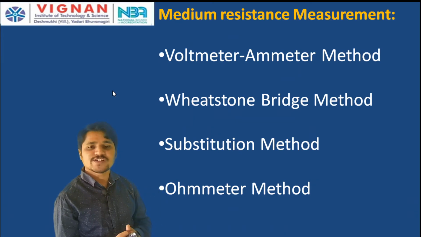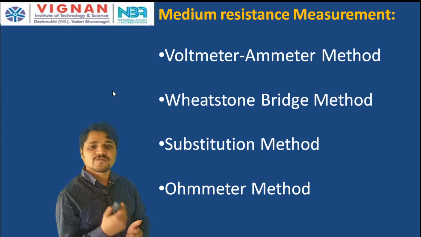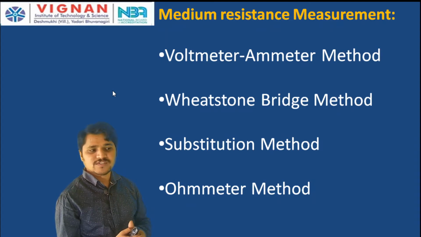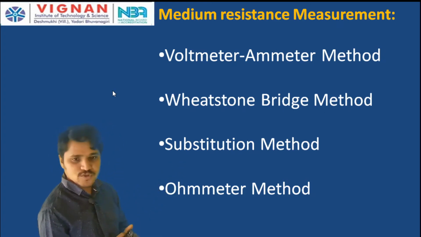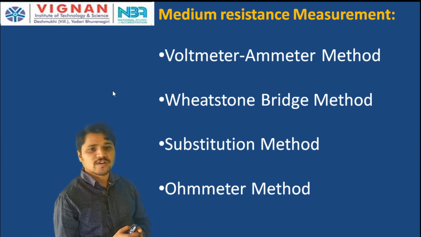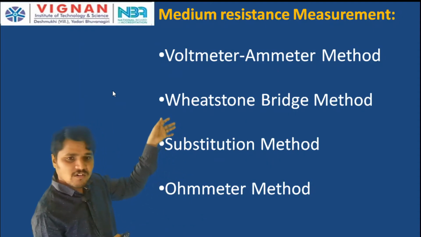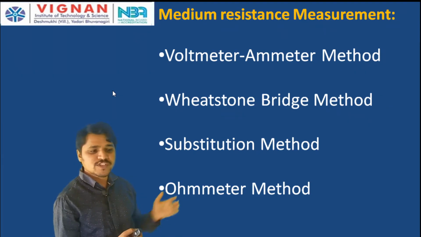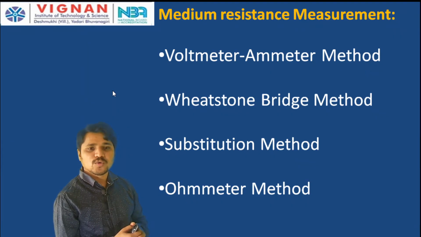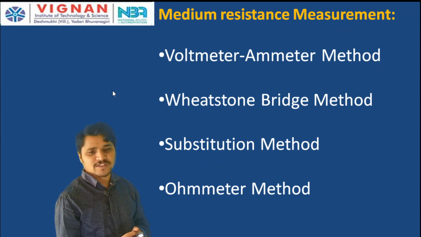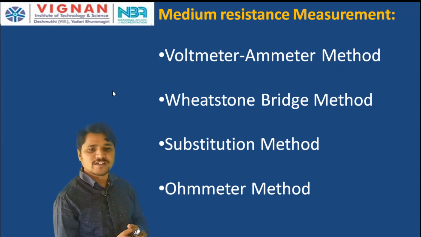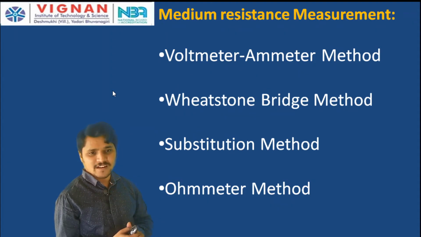Next one is the Wheatstone bridge. Okay, the Wheatstone bridge is also used to measure medium range resistance. Next one is the substitution method, which is one of the methods to measure medium range resistance, and next one is the ohmmeter method. We will discuss all these methods and compare them, to see which is the best method to measure medium range resistance. That means, how can we select the best method? The method which gives you the least error is the best method.